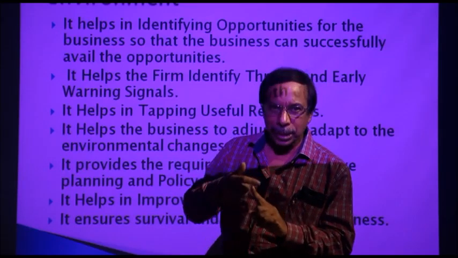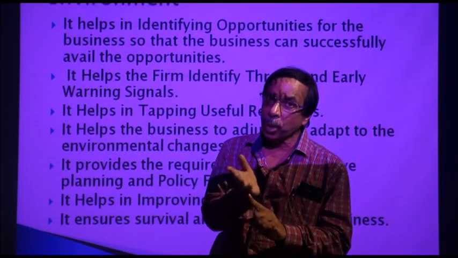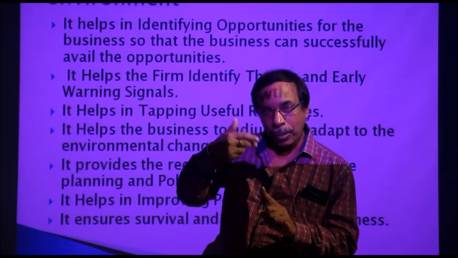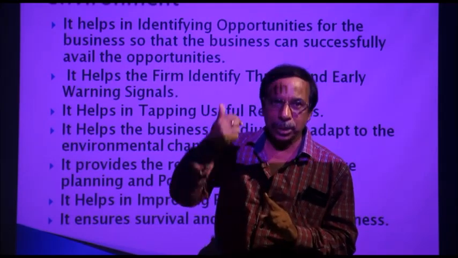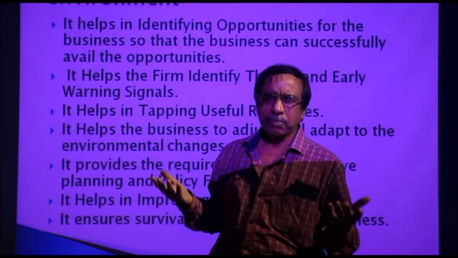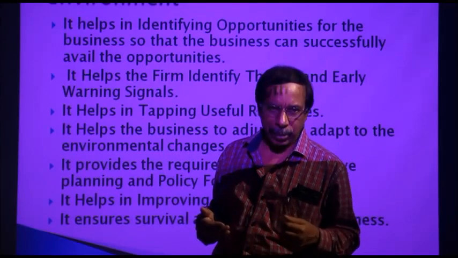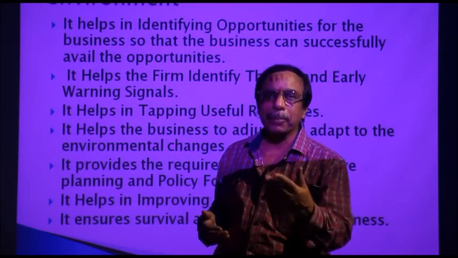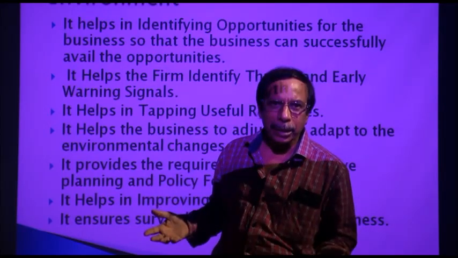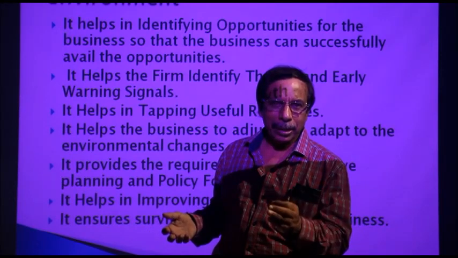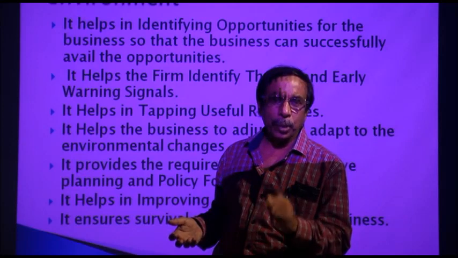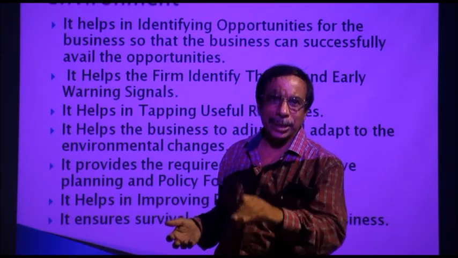If you do not adjust to the situation, you will perish or go out of the market if you are not able to adjust or adapt to the situation. So, that is why it is called survival of the fittest by Charles Darwin. And that is true for the business, that is true for the human being, that is true for the animal kingdom, because a living being is unable to survive if he is unable to cope with the natural changes.